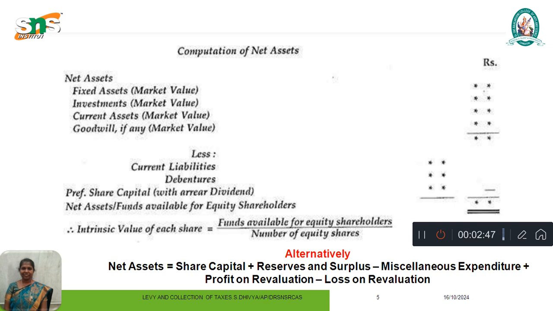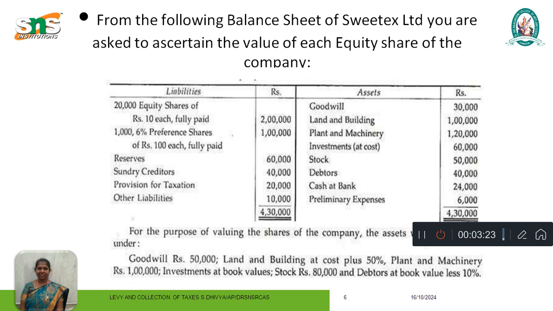The net assets are fixed assets at market value, investments, current assets, and goodwill if any. We have to list the current liabilities, that is debentures and preference share capital, to get the net asset, the funds available for equity shareholders. The intrinsic value of each share's formula is funds available for equity shareholders divided by the number of equity shares. The alternative formula is net asset is equal to share capital plus reserves and surplus minus miscellaneous expenditure plus profit on revaluation minus loss on revaluation.